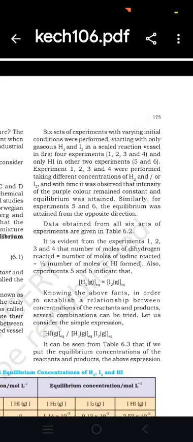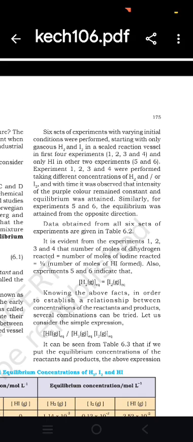Six sets of experiments with varying initial conditions were performed, starting with only gases hydrogen and iodine in sealed reaction vessels in the first four experiments, 1, 2, 3, 4, and only HI in the two other experiments, 5 and 6.